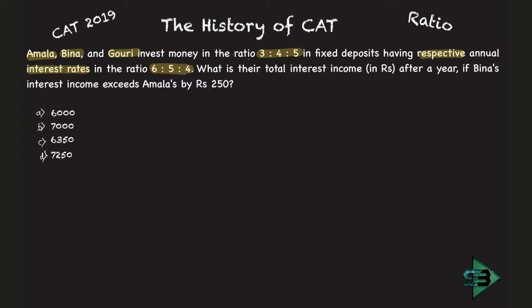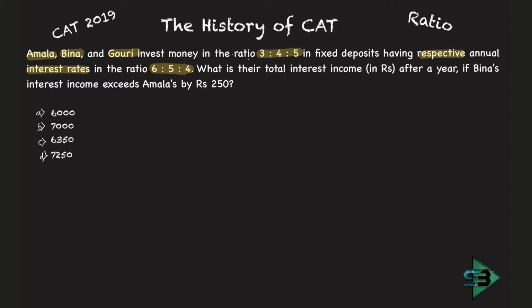Similarly, I don't know the exact amount that they are investing, but I know the ratio of the amount that they are investing. The ratio is 3:4:5. If you multiply by 2, it becomes 6:8:10. Multiply by 10, it becomes 60:80:100. So I don't know what exactly is the amount, I don't know what exactly is the interest, but I know the ratio of amount and the ratio of interest.